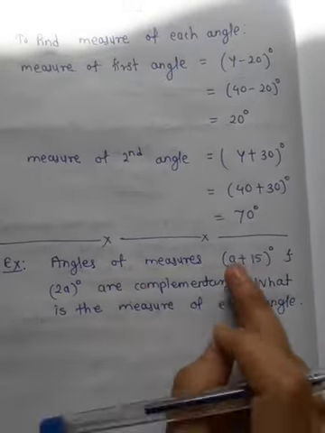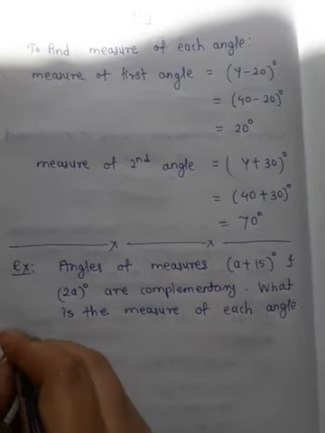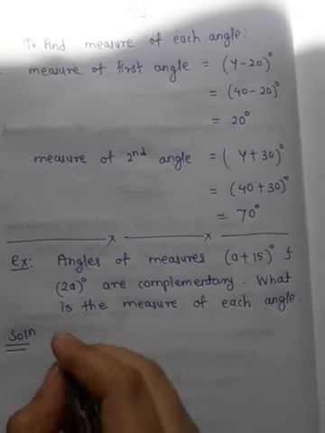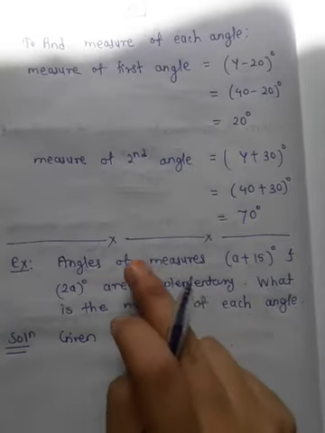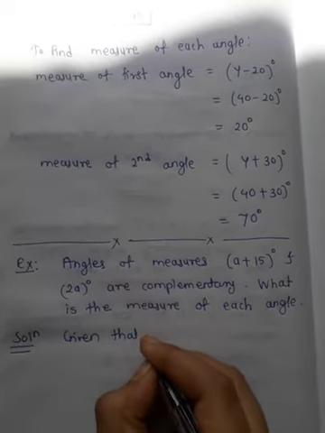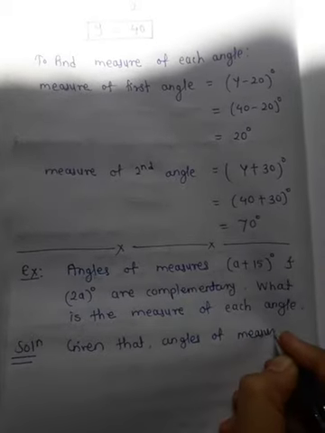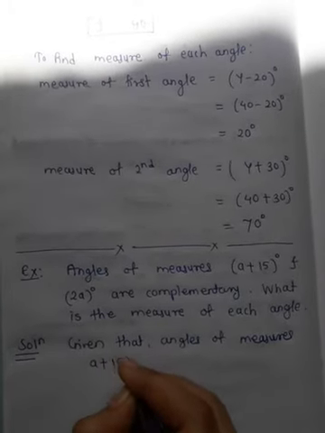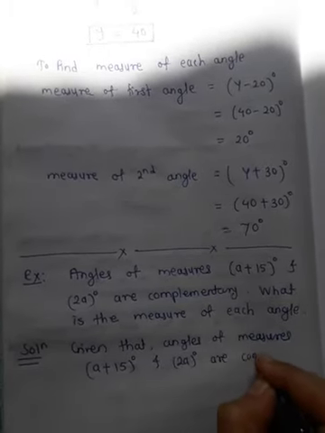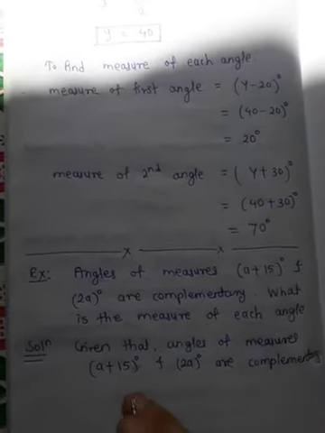But to find the measures of each angle, we first have to find a, okay, because a is unknown here. And to find a, we use the first condition. What is the first condition? They have given that angles of measures a plus 15 degrees and 2a degrees are complementary, and we know that if two angles are complementary, then their sum will be 90 degrees.